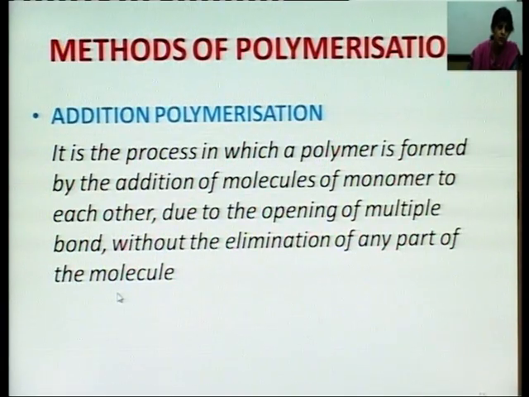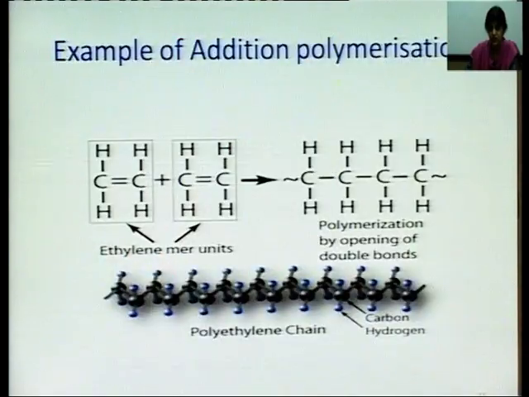That means simply addition is taking place in this case. There is no elimination of any type of molecule like water or anything else. That type of polymerization is known as addition polymerization.